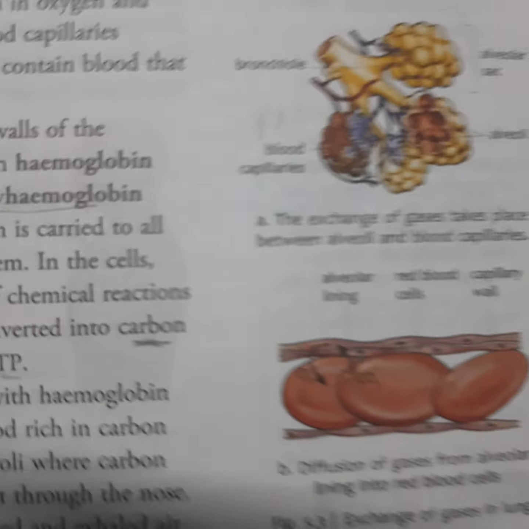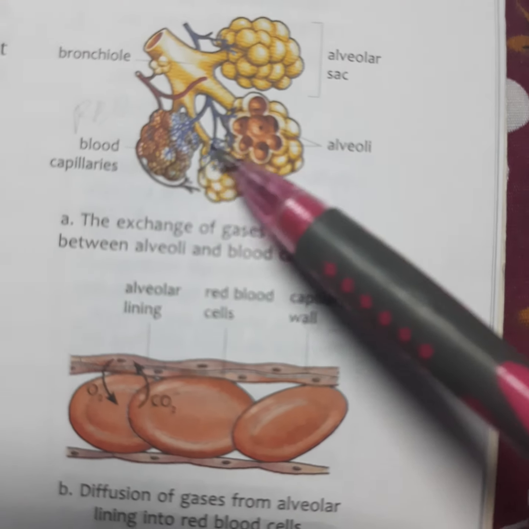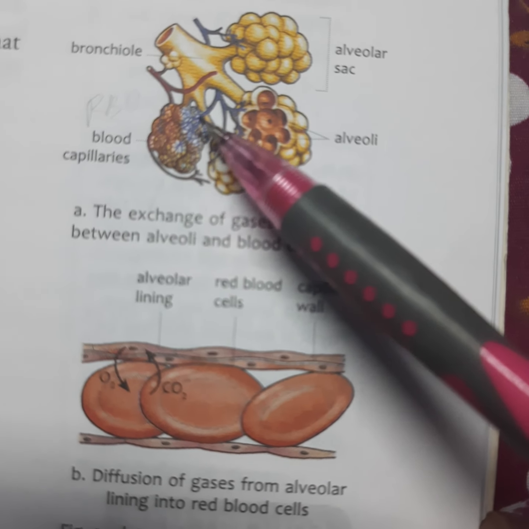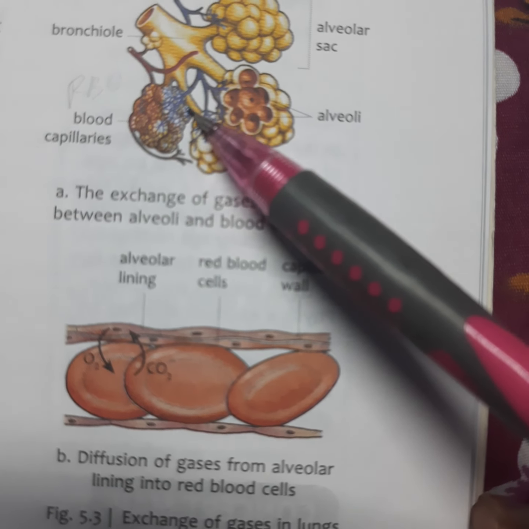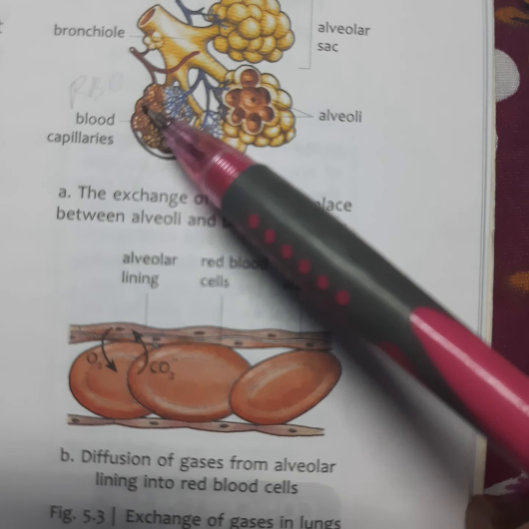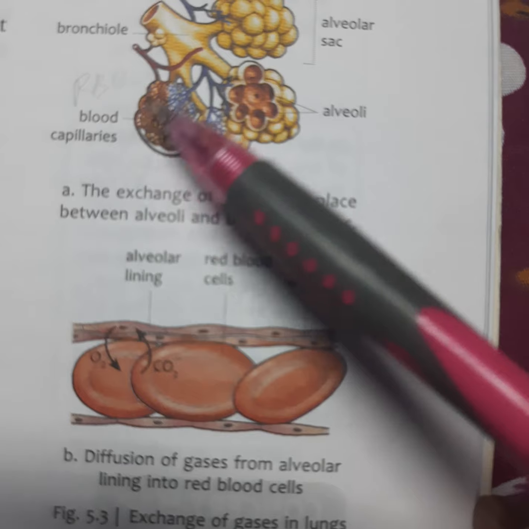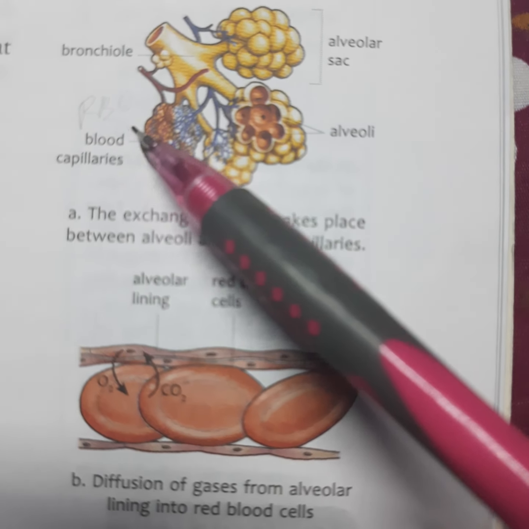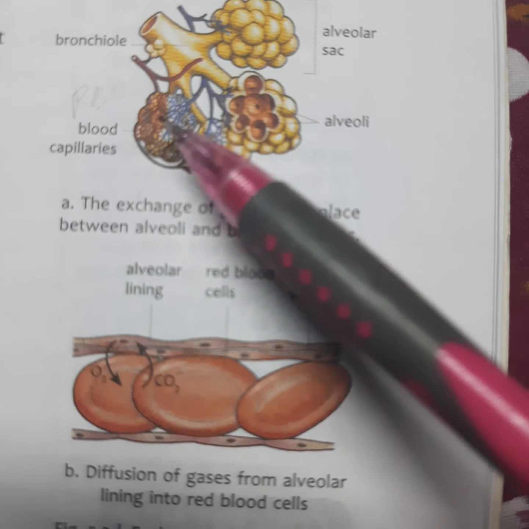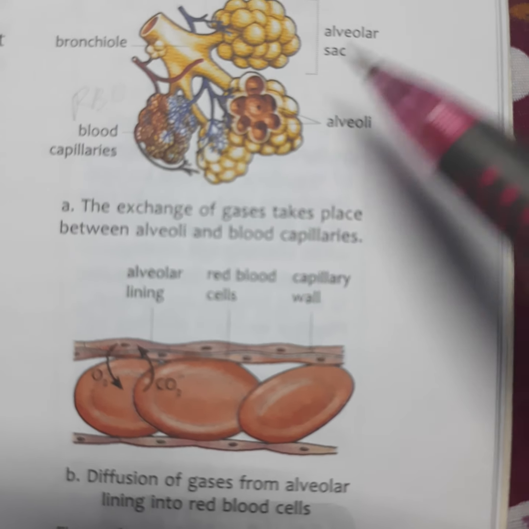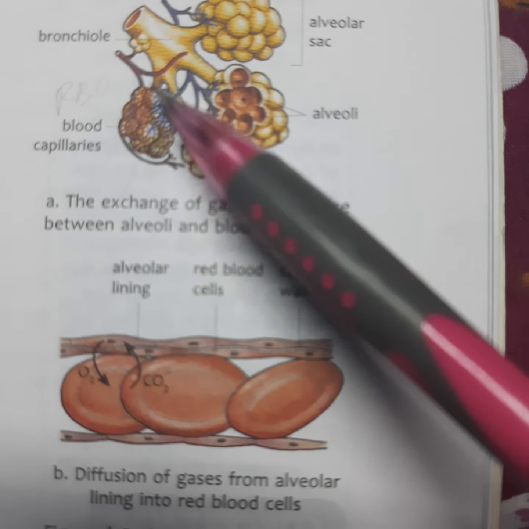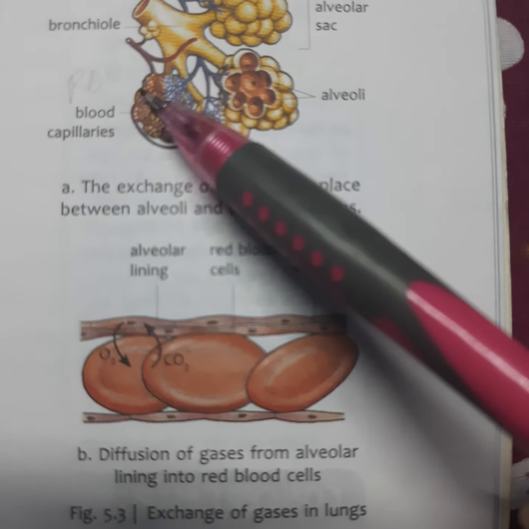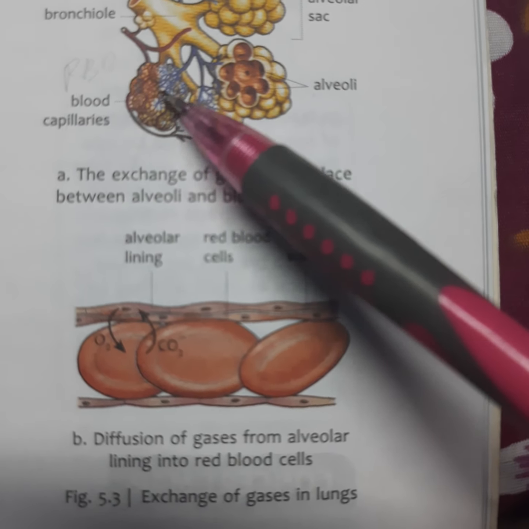See here in the diagram. This is blue color, these are the veins, which contain more concentration of carbon dioxide. And here, this is red color, where the concentration of oxygen is more. This is the alveoli, where gases exchange takes place. See how the oxygen and carbon dioxide diffusion takes place.